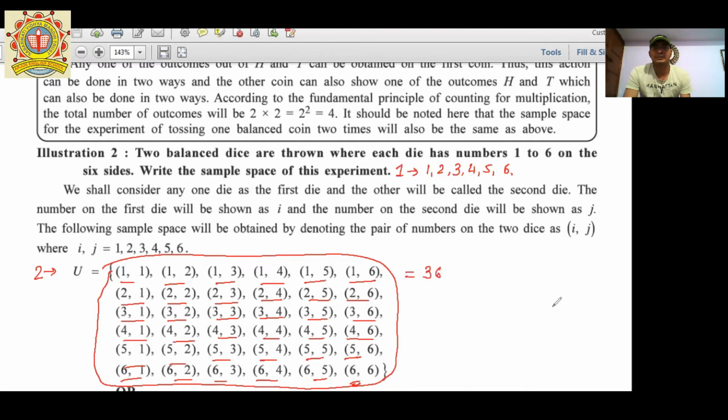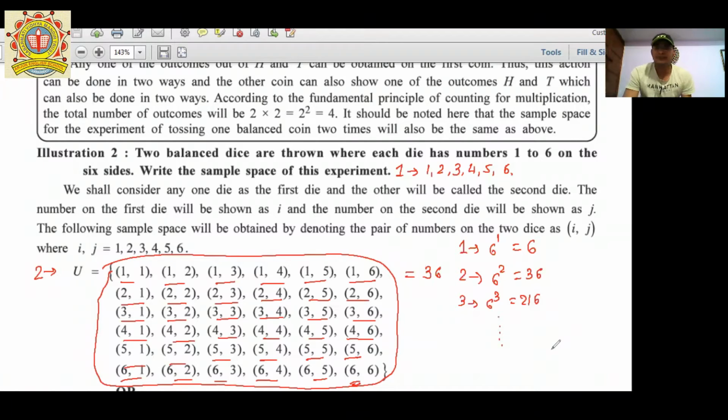Again, there is a shortcut method. If I am throwing a single dice, then it will be 6 raised to 1, that is 6. If I am throwing two dice, 6 raised to 2, that is 36. If I am throwing three dice, 6 raised to 3, that is 216, and so on.